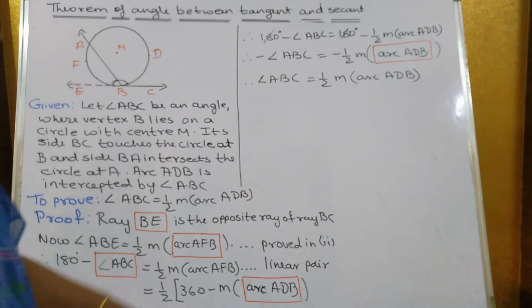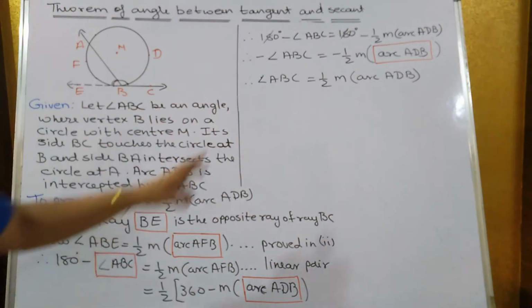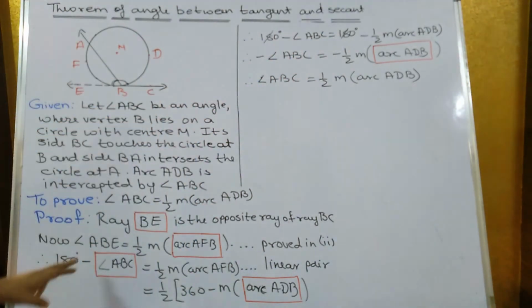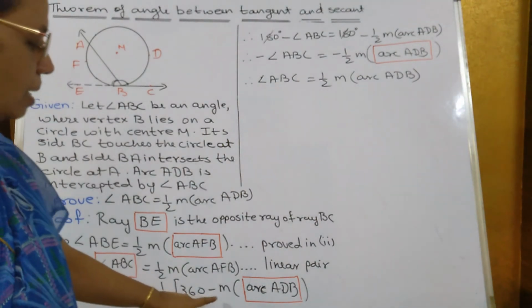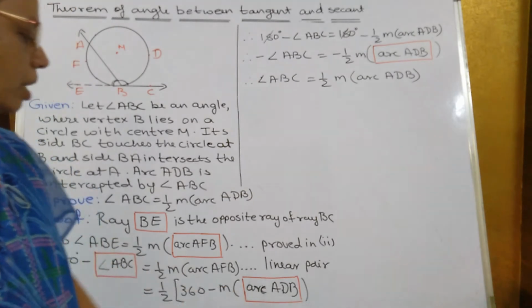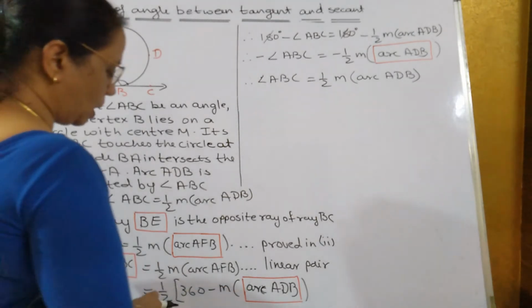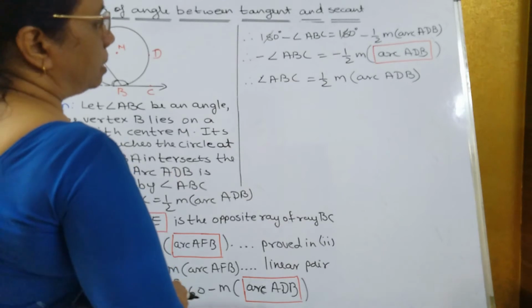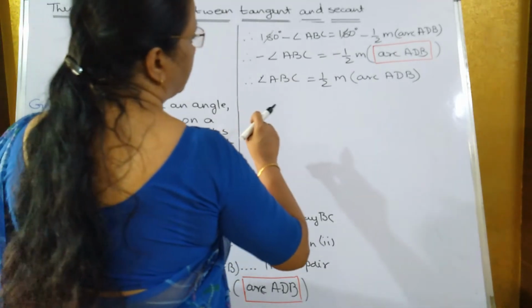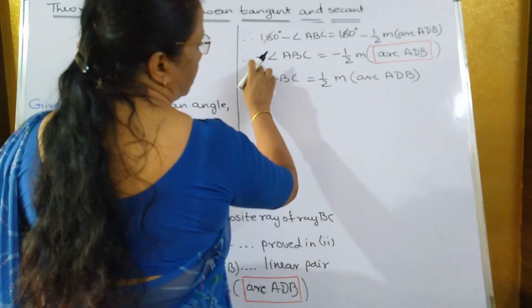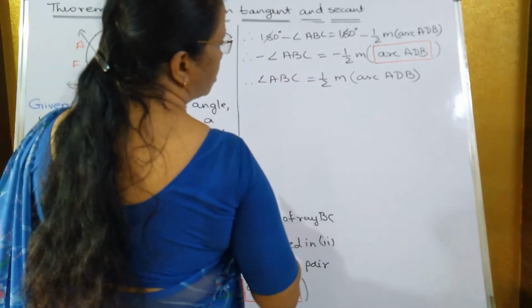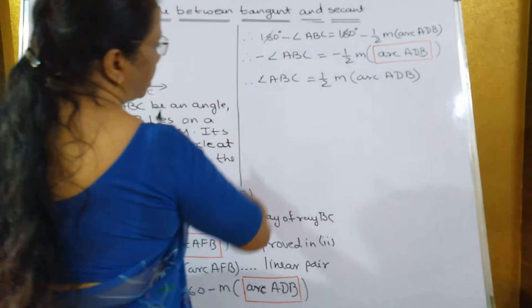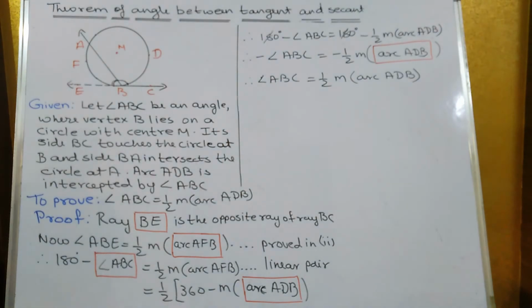Half of 360 is 180. So 180 minus angle ABC is equal to half of 360, which is 180, minus measure arc ADB. 180 and 180 will get eliminated, not subtracted, eliminated, and what is left? Minus angle ABC is equal to minus half measure arc ADB. Minus and minus will go away, so angle ABC is equal to half of measure arc ADB.